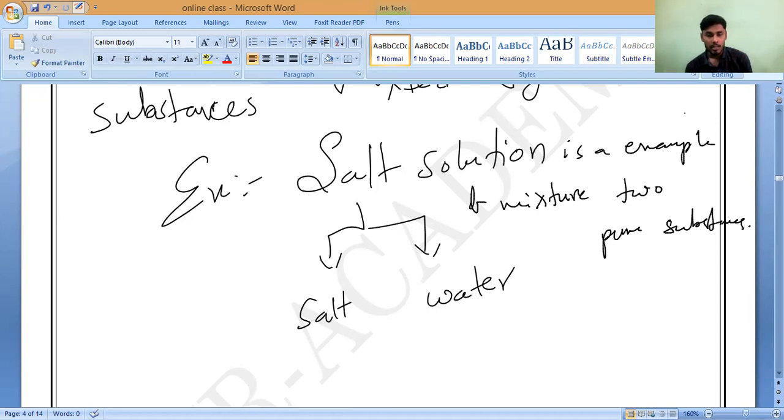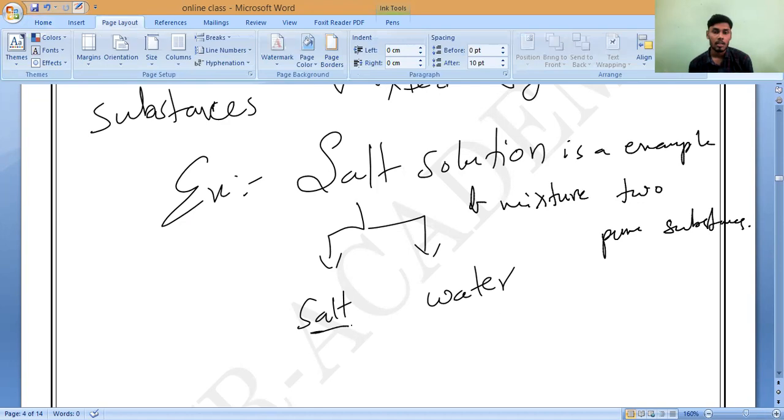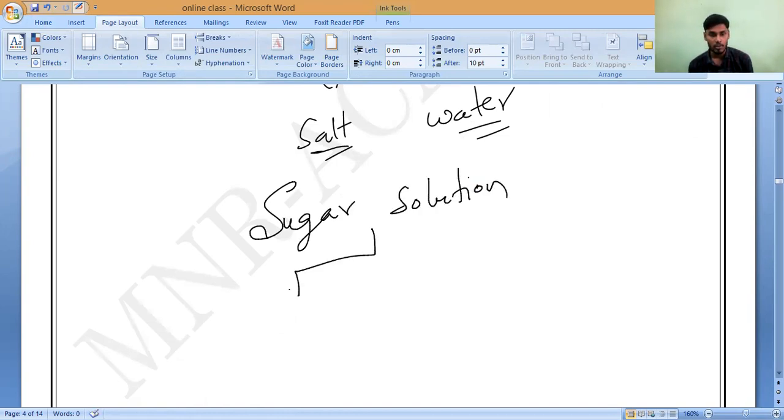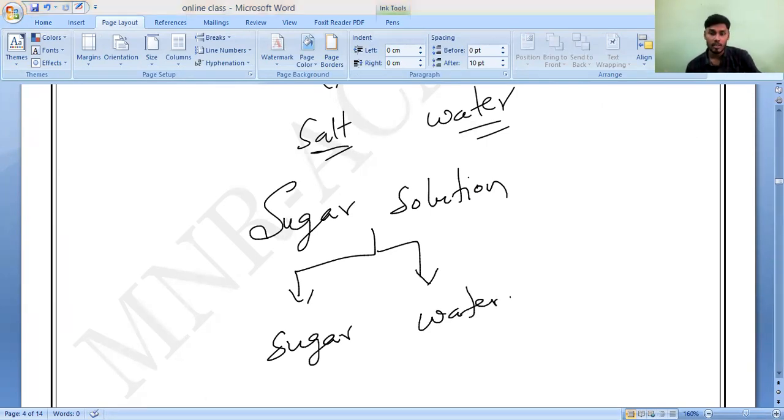Suppose if we take sugar solution, what are they? Sugar and water. So if we take the sugar solution, here also two pure substances are there. One is sugar and another one is water. Like this we can form hundreds of examples in our surroundings.